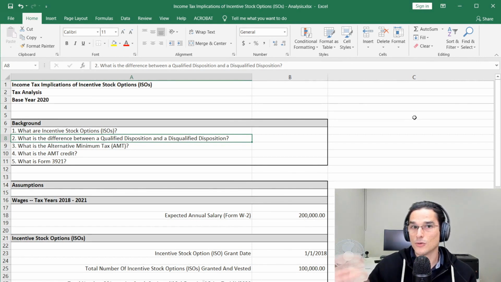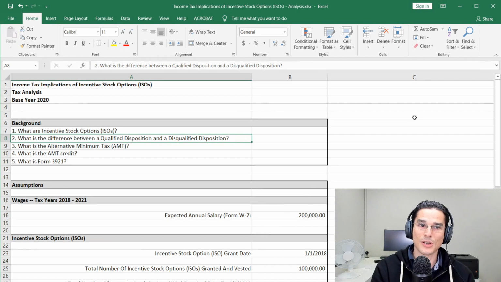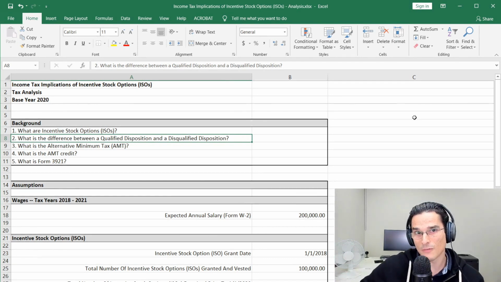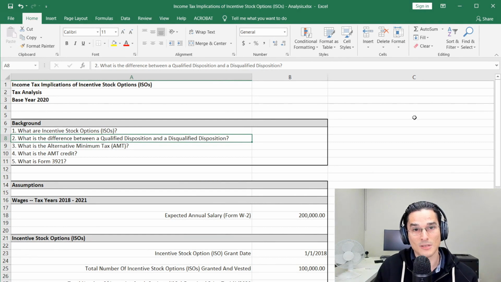That means you sell the stock in less than 2 years after the grant date or less than 1 year after the date of exercise. In that case, your incentive stock options are then treated as non-qualified stock options, and you're essentially going to be subject to ordinary income tax treatment. In a way, you lose the possible tax benefits of dealing with incentive stock options in the first place.